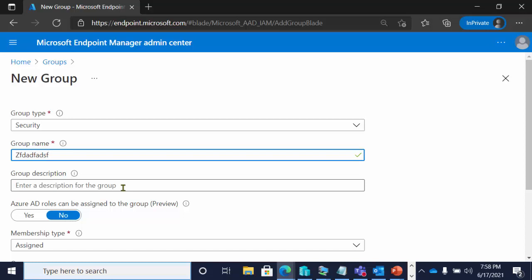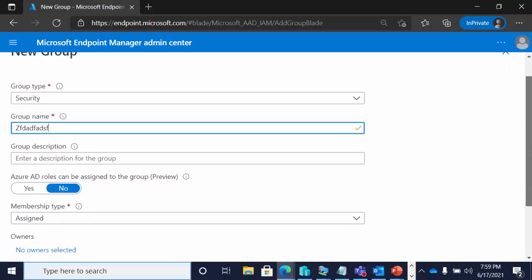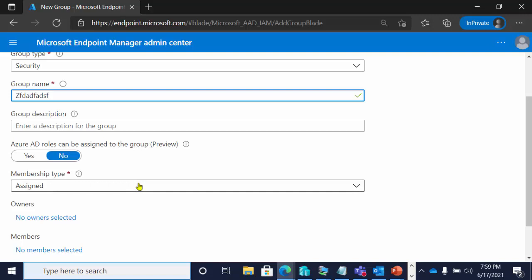process to integrate Configuration Manager collections with Azure AD groups, how do you know that a given group is actually being managed with Configuration Manager? And there's really three ways, but for those that are purely working in the Azure AD environment, it would be good to either have a naming convention or something in the description to allow folks to visually see, okay, don't touch this group, it's being managed by Configuration Manager, right? Okay, and then the other thing that you need to do when you do this is have it be assigned, but I'm not really there yet. I'm not showing you how to do that yet.